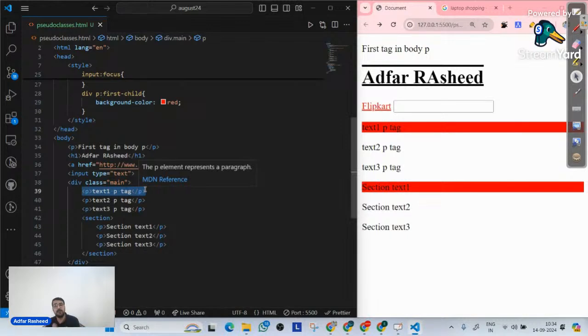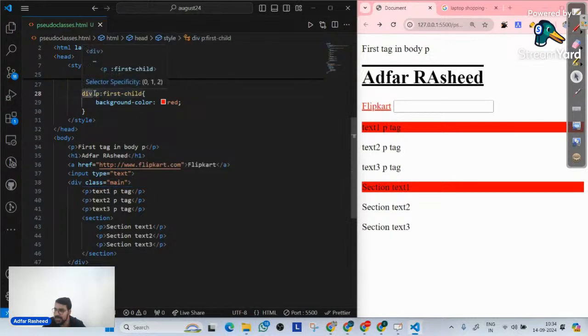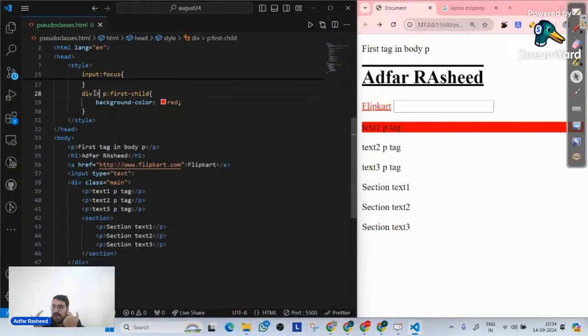But what is the symbol for that child selector, Ankit? That's what my question is. Right? So very good. All these students, it's called the greater than sign. So we have the greater than symbol. Now, when I say greater than symbol, what does it mean? It means in the first hierarchy of div, see if there is any p tag. That is the first child over there. So target that. So that's what we have to implement here. I hope that makes sense. So this is what we mean by first child.